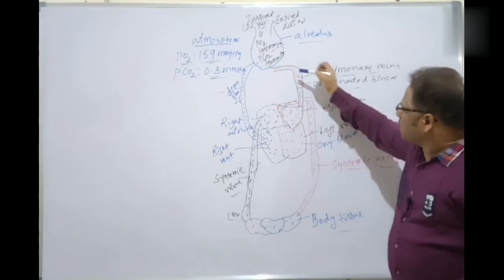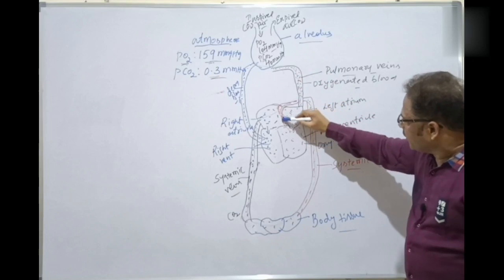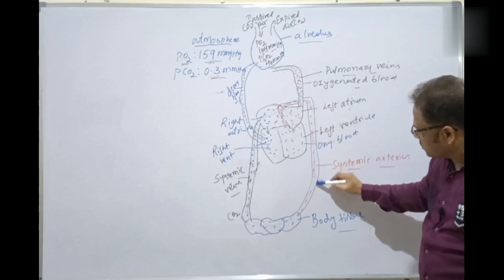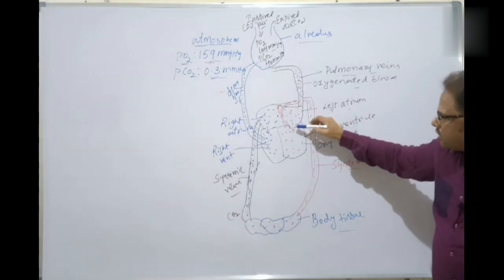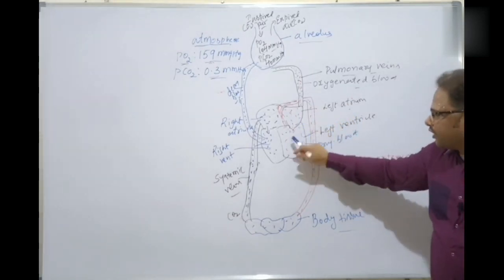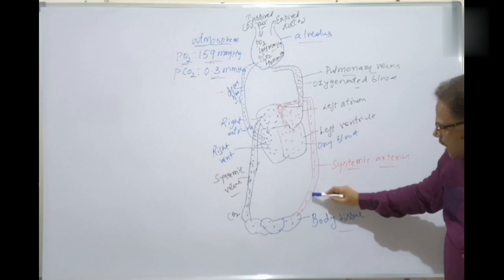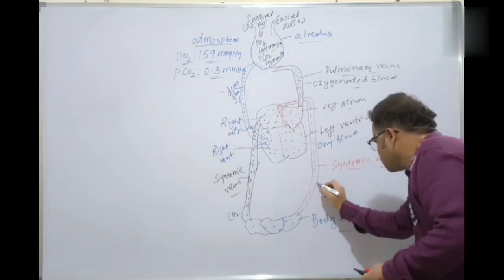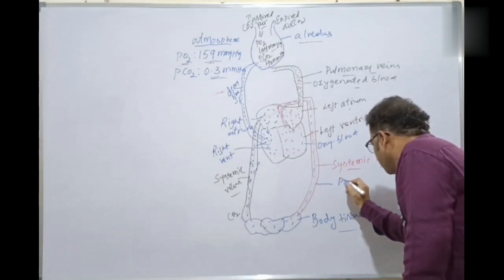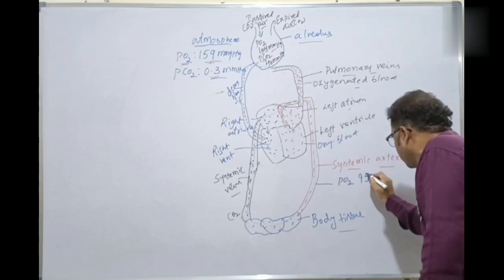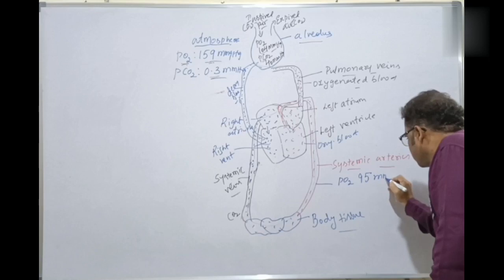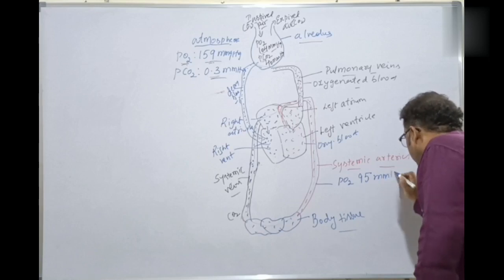The oxygenated blood is moving in this circulation. See here, these ones are carried by which one? Systemic arteries, carrying the oxygenated blood from the left ventricle. As it moves into the body tissue, the partial pressure of oxygen is less compared to the alveoli. It is now 95 mmHg here.